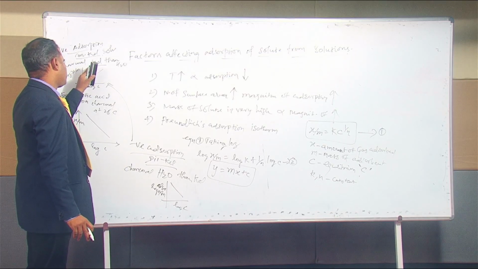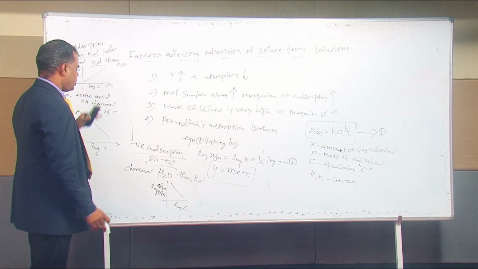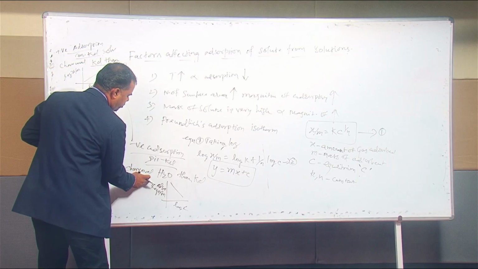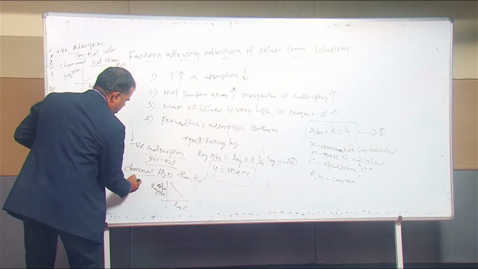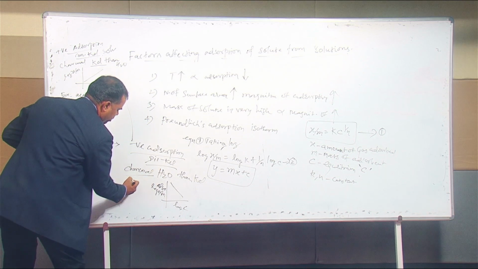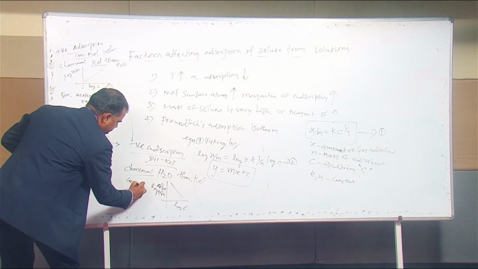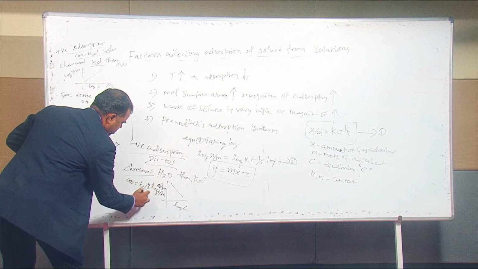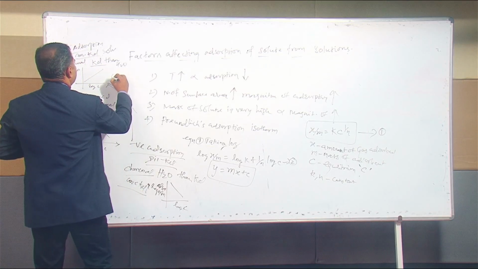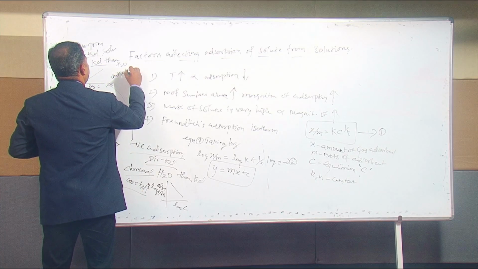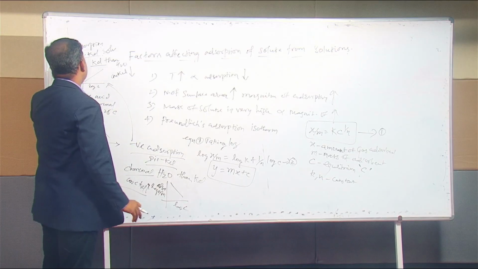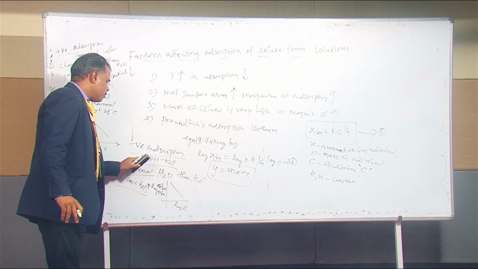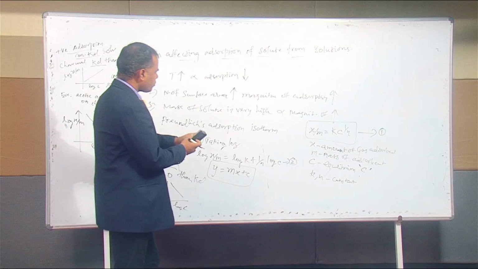Thereby the concentration of KCl may be decreased. Here the concentration of KCl may be increased. For diluted KCl, the charcoal adsorbs the water rather than the KCl, which means automatically the concentration of KCl may be increased. But here the concentration of KCl may be decreased. That's why it will give the positive adsorption. This one gives the negative adsorption.